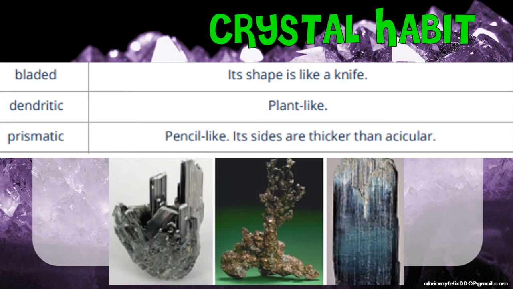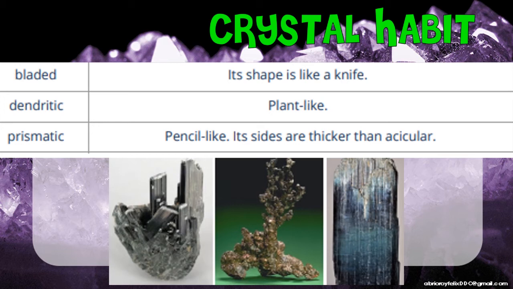Then the last one is your prismatic. The formation of your crystals is pencil-like. Its sides are thicker than your acicular. And so, mas makapal siya konti sa inyong acicular. Again, pencil-like po ang itsura ng prismatic. Example of your prismatic is your indicolite. Ayan, we call that one your indicolite, yung the third photo from the left or the rightmost photo.